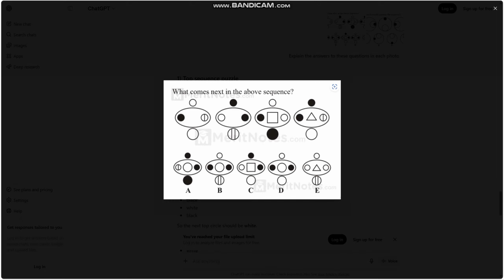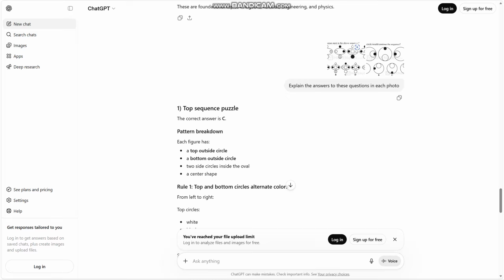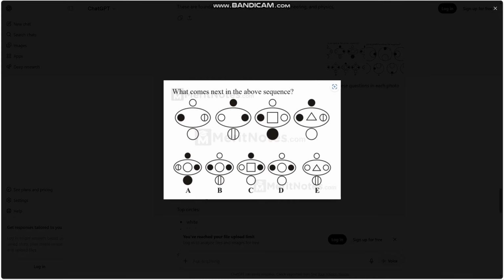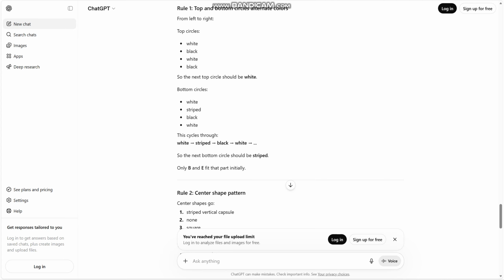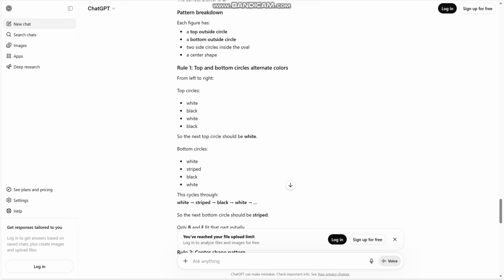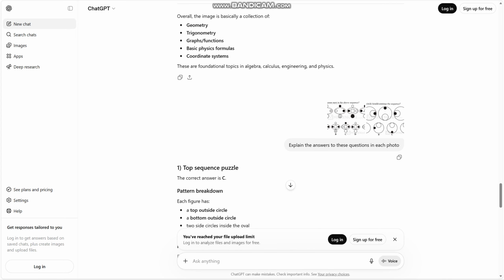And it says it is C because the top and bottom circles alternate colors. It's white, striped, black, white. So the next top circle should be white. And it says the correct answer is C. The next bottom circle should be striped, only B and E fit that part.